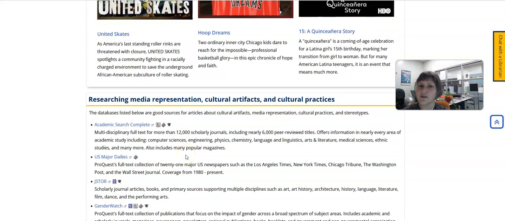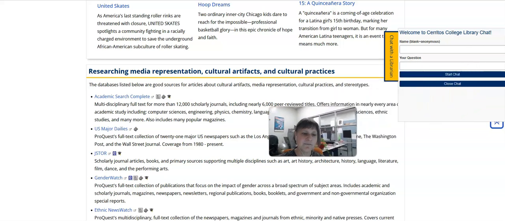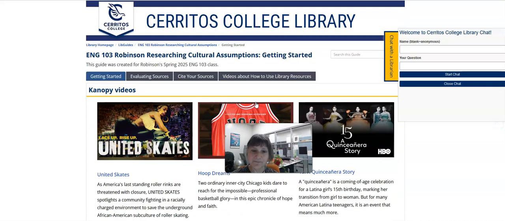Once you get started on your search, if you're not finding the information you need in these databases, please do not hesitate to get help from a librarian right away. And the best and fastest way to do this is to look for this little orange button that says Chat with a Librarian. When you get there, this is a person. You're going to talk with a person, so you can IM with us. We can even launch a Zoom with you. You can share your screen with us, and we can help you just like you were here in the library.